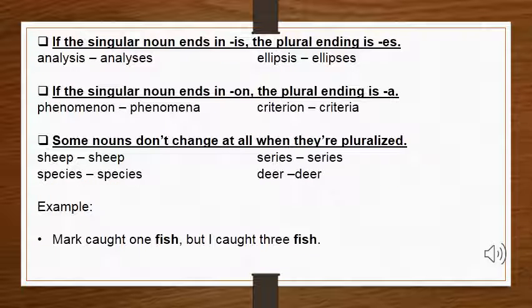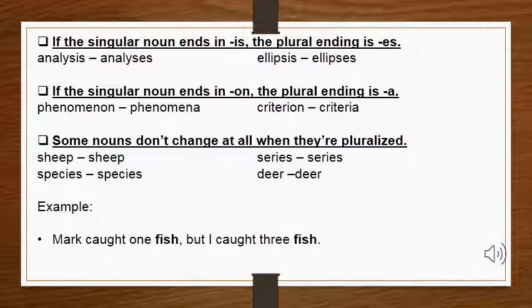In the next rule, if your singular noun ends in is, the plural ending is es. It means if you have a singular noun that ends at is, then you will change that is into es. Just like an example, here we have a noun that is analysis. Now, analysis ends at is. What we will do is change is into es and make it analyses. Now, in ellipsis, we did the same. We changed is to es.